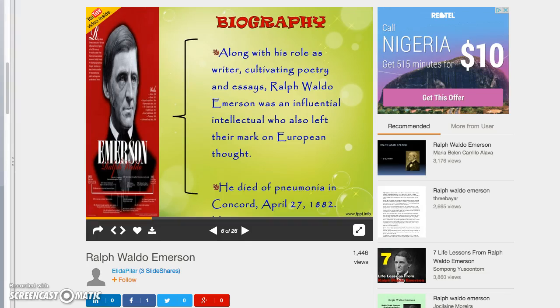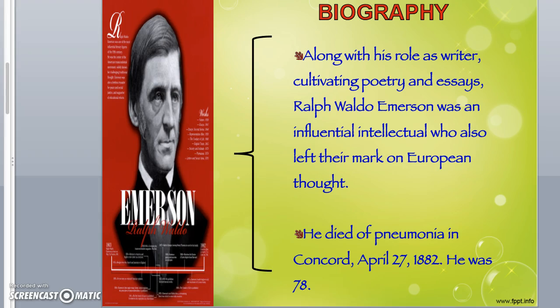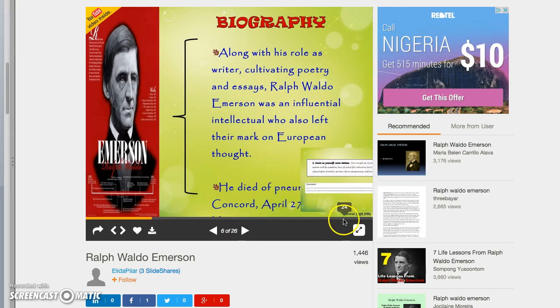Okay, so when I went to SlideShare, I found a presentation on Ralph Waldo Emerson. And the slide that we're looking at, the biography slide, I felt that it was a bit wordy. And also, it cuts off at the bottom. If you look at the PowerPoint, it says he was 78. And on the SlideShare, you can't even see it, not even when you make it full screen.